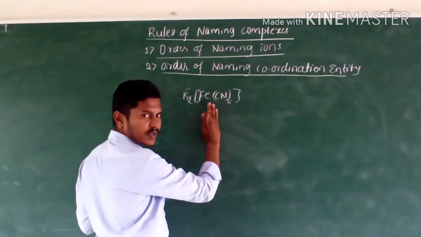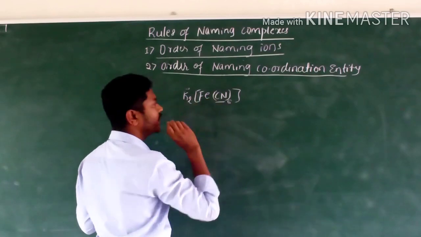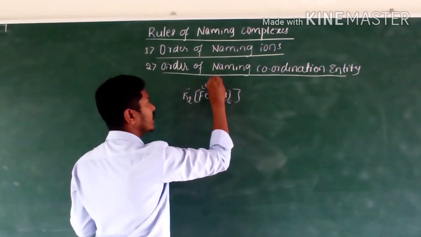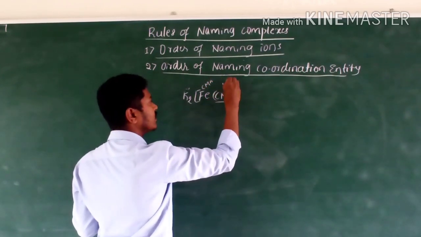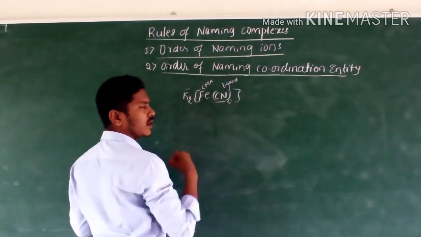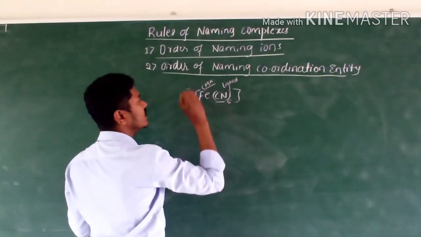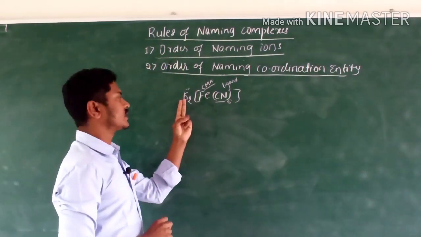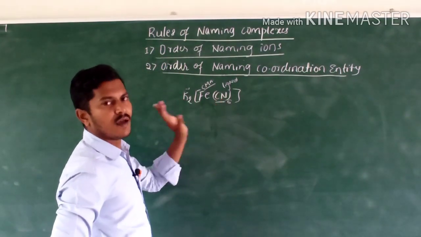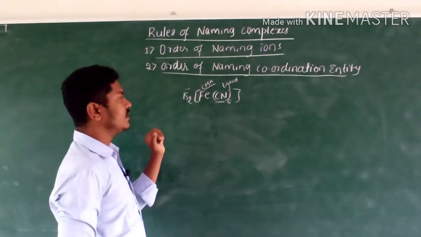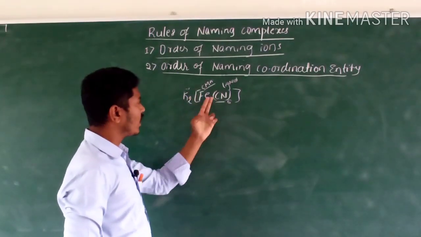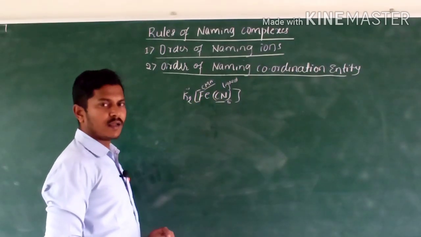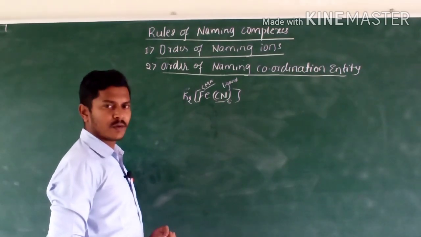Then in the coordination sphere, first we have to name the ligands, then followed by the central metal atom. First rule says first name the cation, then followed by the anion. Second rule says in the coordination sphere, first name the ligands, then followed by the central metal ion or atom. Okay.